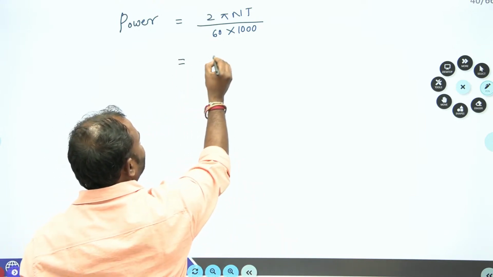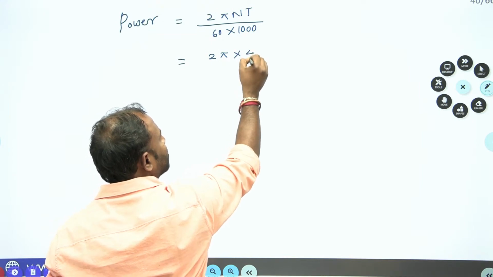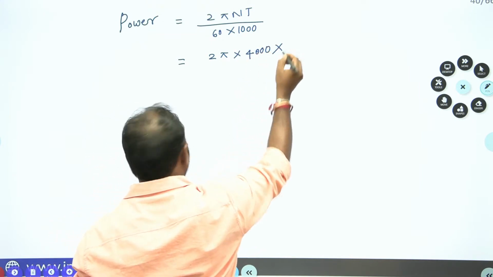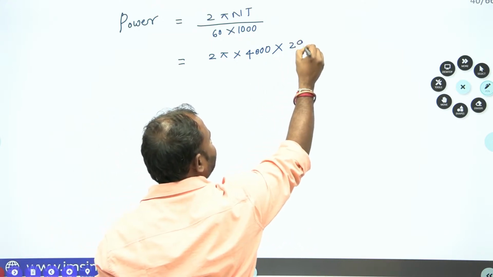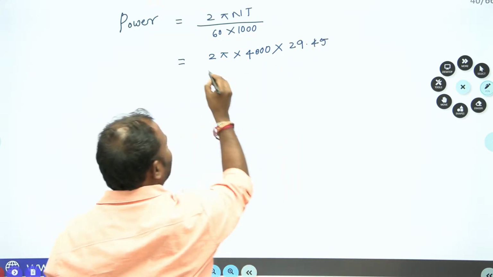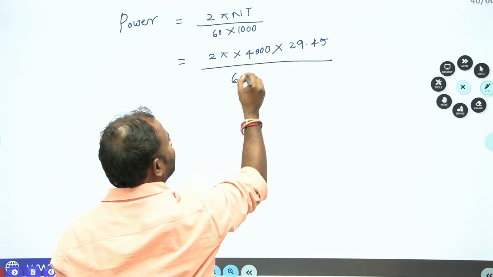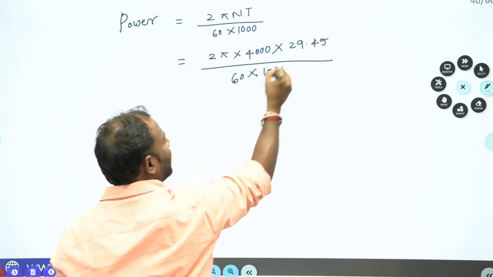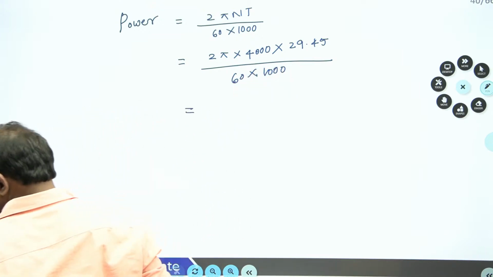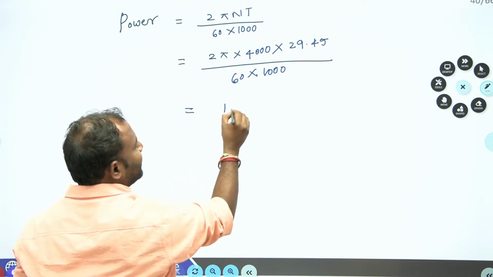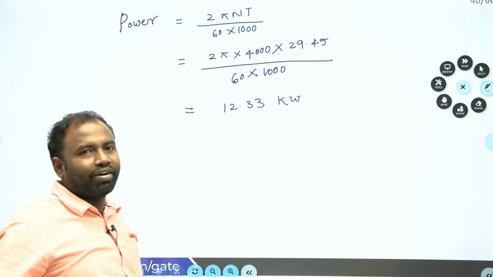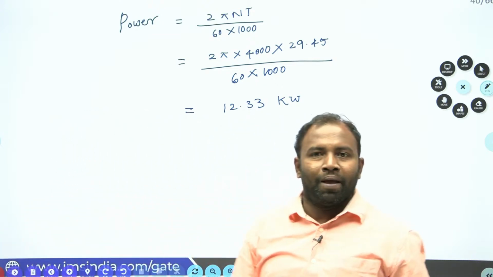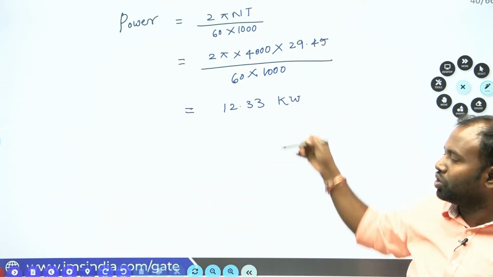Now here 2 pi into n is 4000 rpm, given, and your torque is how much, guys? 29.45 Newton meter divided by 60 into 1000, such that you are going to get 12.33 kilowatts. Okay, 12.33 kilowatts. So this is how to solve the question.